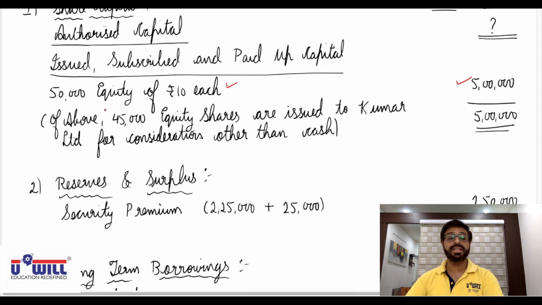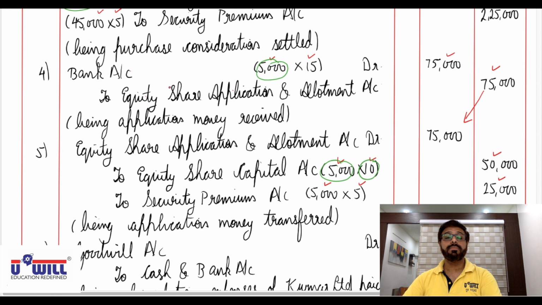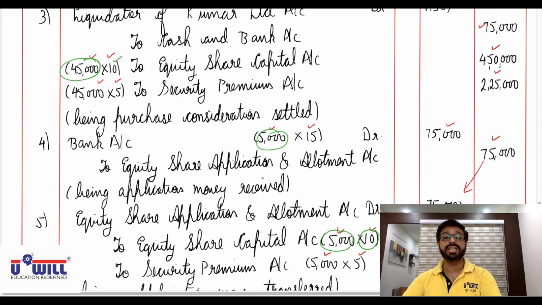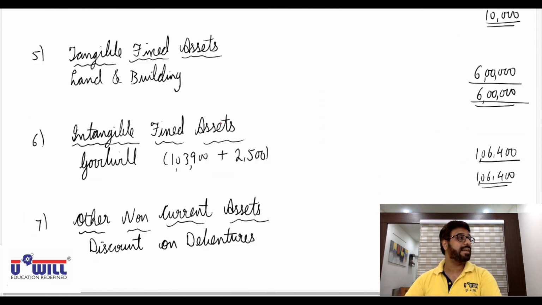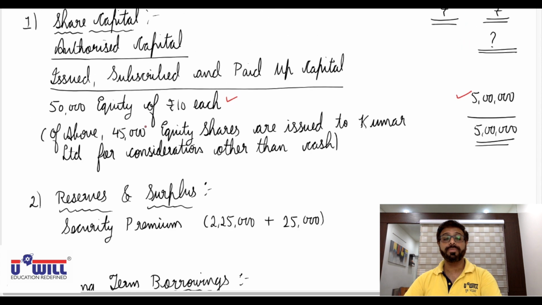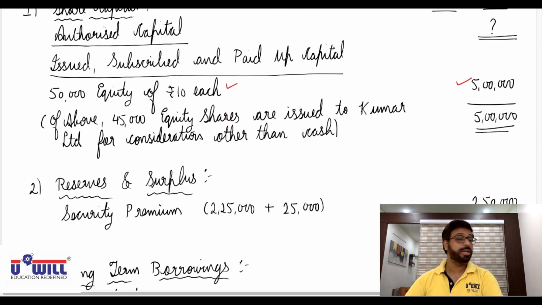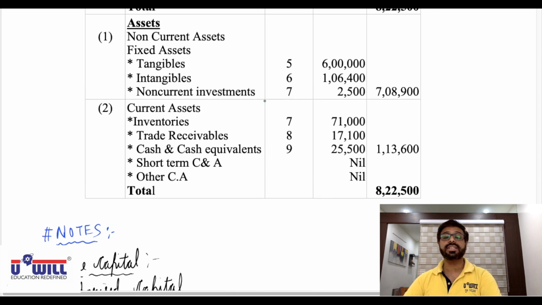And you will mention in that this 5,000 shares are issued for cash, but this 45,000 shares which are issued to Kumar Limited, they are issued for consideration other than cash. So you will write that in the note in bracket: of above, 45,000 equity shares are issued to Kumar Limited for consideration other than cash. Total 5 lakhs. Now all of you check security premium.